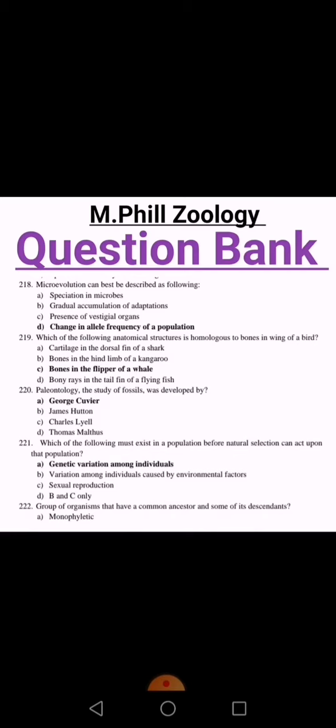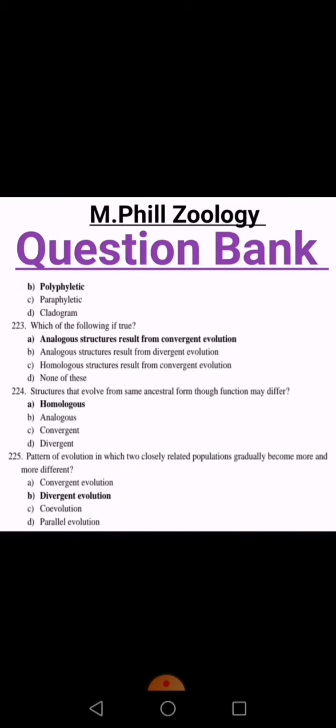Which of the following must exist in a population before natural selection can act upon that population? A is genetic variation among individuals. A option is right. Group of organisms that have a common ancestor and some of its descendants, B option is right, polyphyletic.